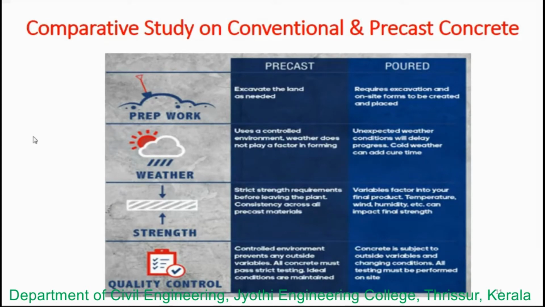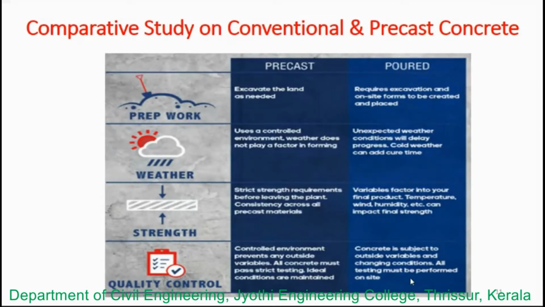Then quality control. Again, the controlled environment plays a major role here with respect to quality control. We have a fixed laboratory in the firm itself, where at each and every stage or step of the manufacturing process we are going to have a check. We check the quality, and we can control it with different parameters. So this is all regarding that.